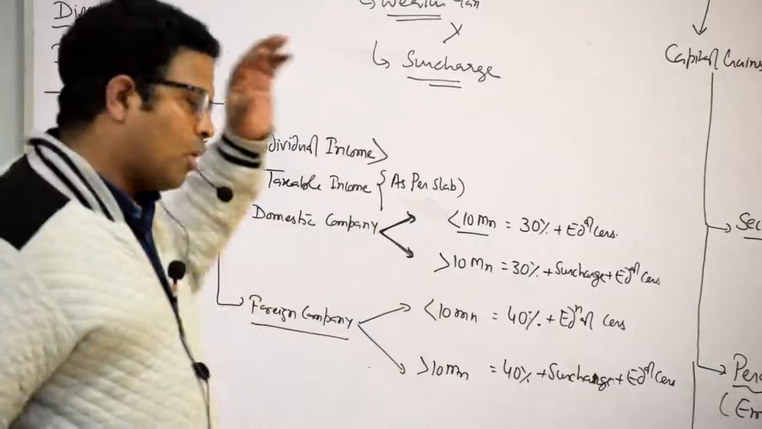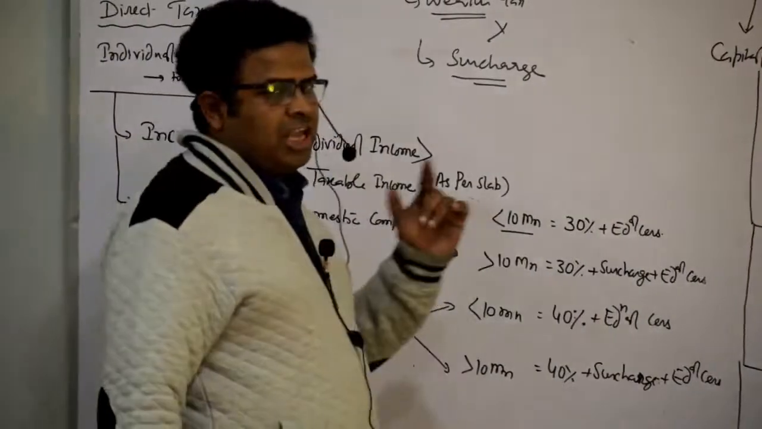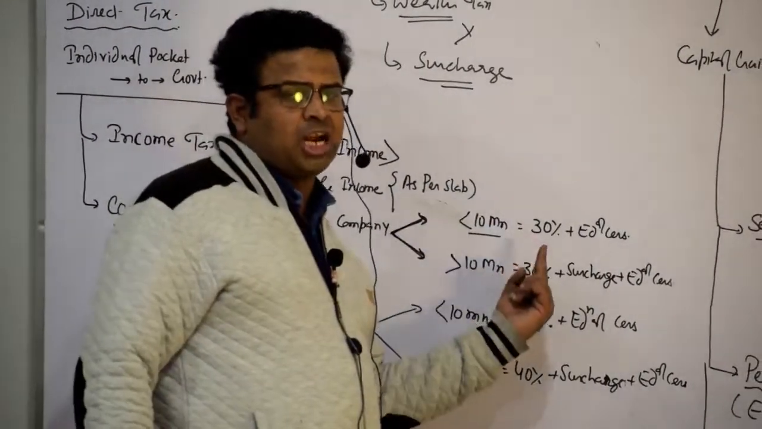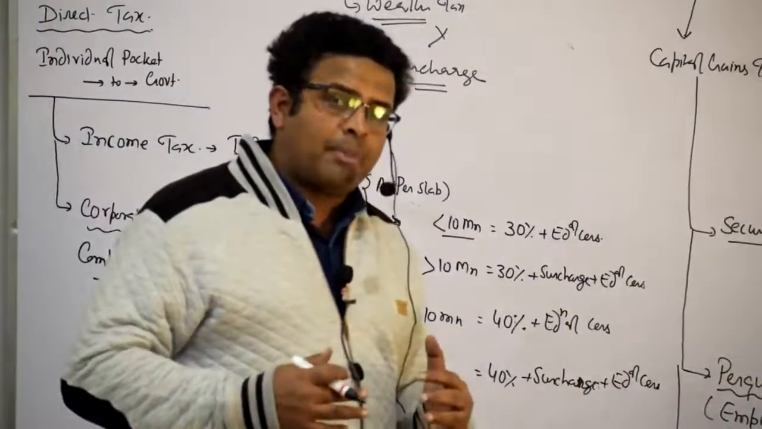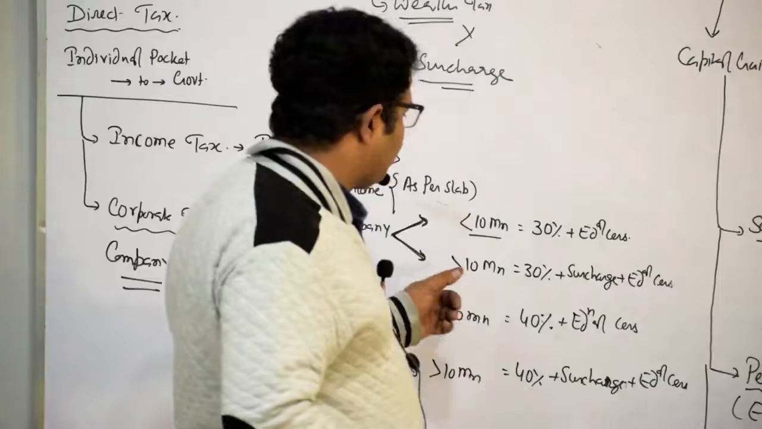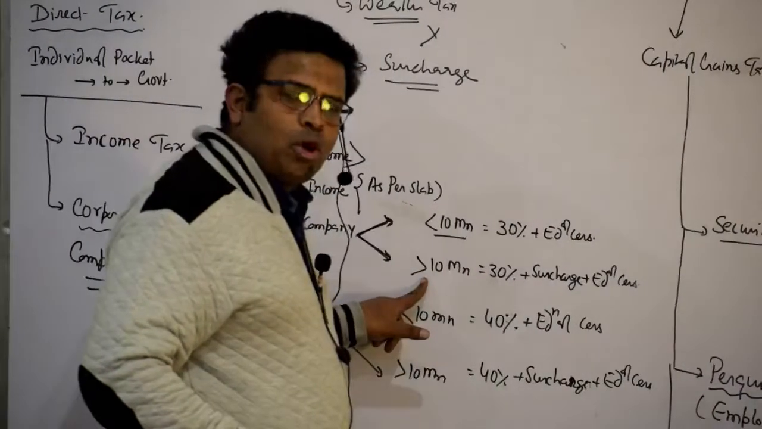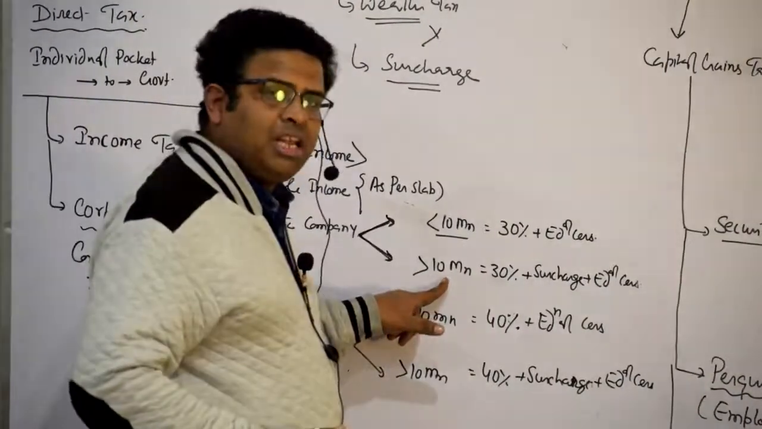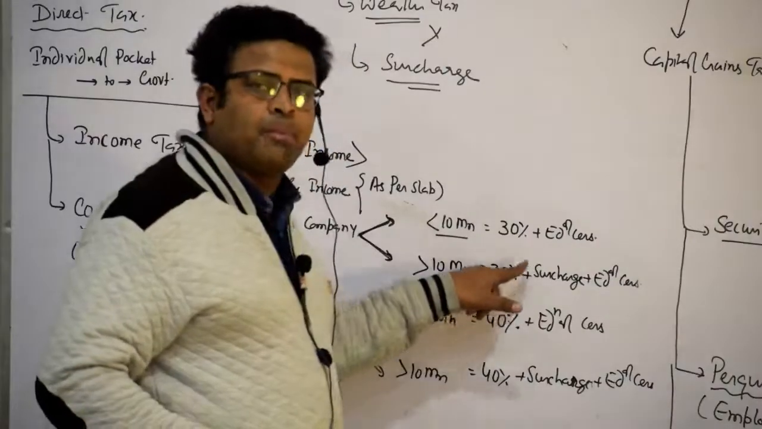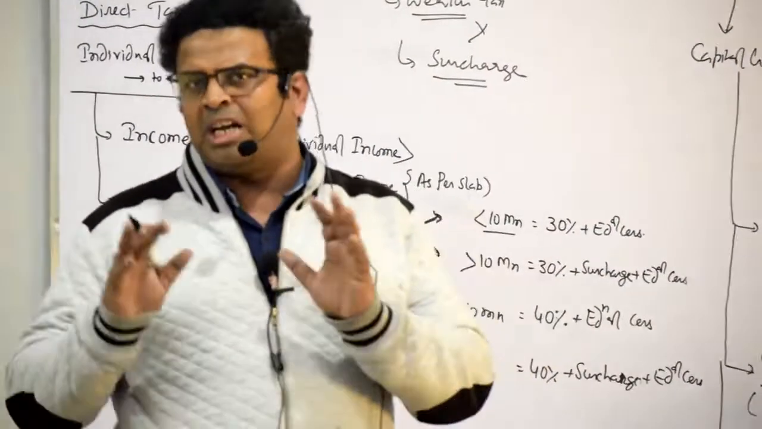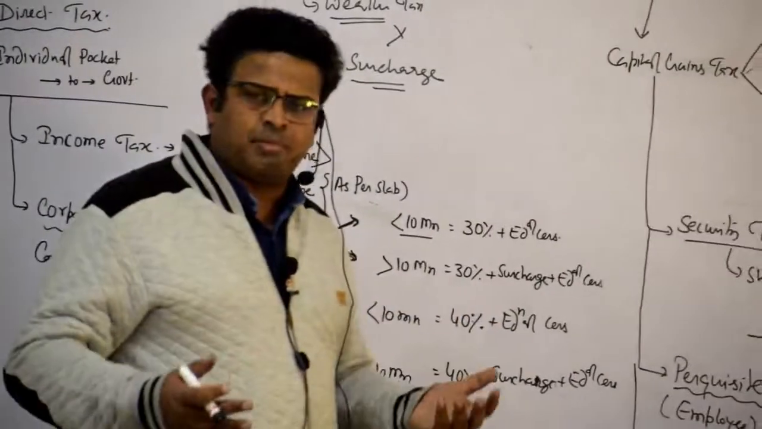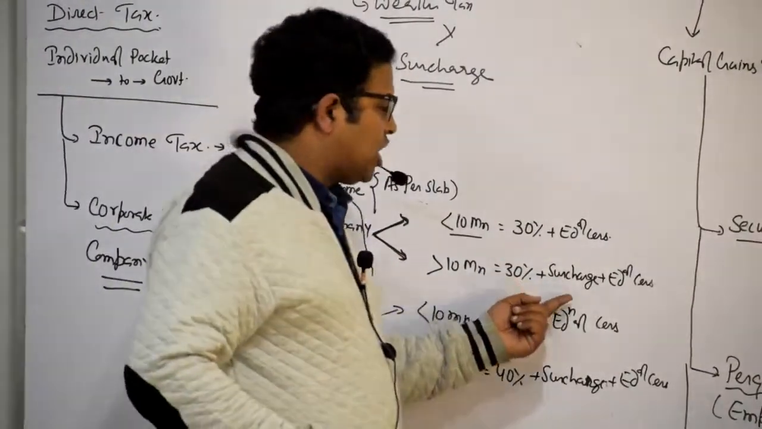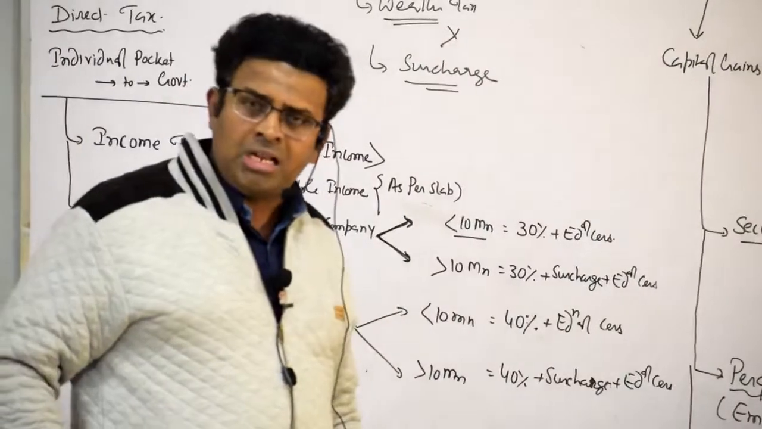Can you remember what the domestic company corporate tax is? If the income is less than 10 million, it is 30% plus educational cess for welfare. Now, if the income is more than 10 million, 1 crore, then you have to pay 30% plus surcharge, and the surcharge is decided every year. Recently it has become around 15%. So it is surcharge plus educational cess.